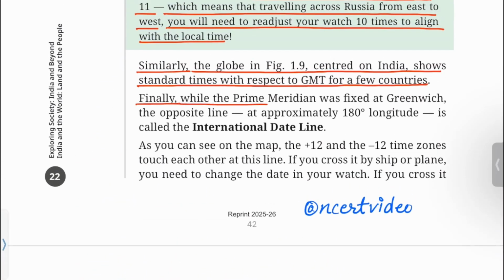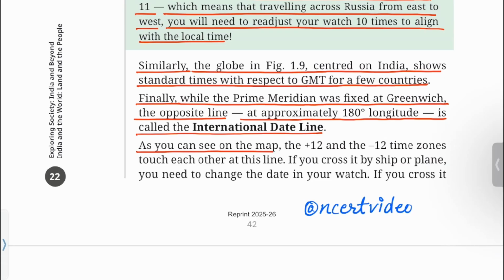Finally, while the prime meridian was fixed at Greenwich, the opposite line at approximately 180 degree longitude is called the international date line. As you can see on the map, the plus 12 and the minus 12 time zones touch each other at this line. If you cross it by ship or plane, you need to change the date in your watch.